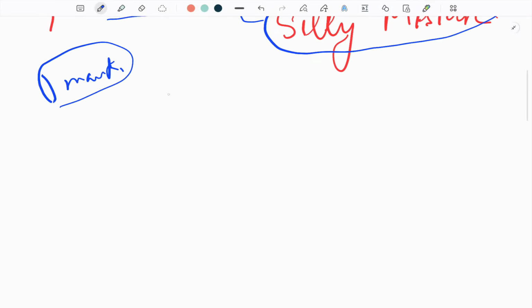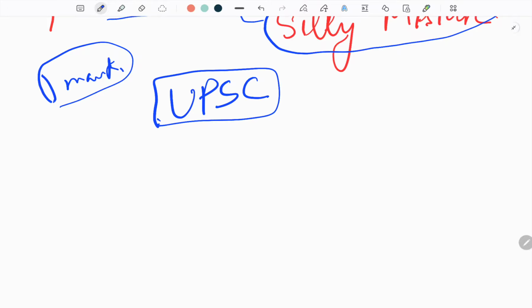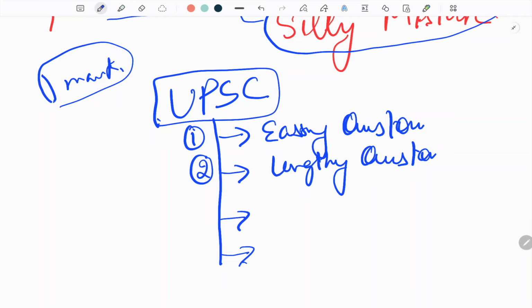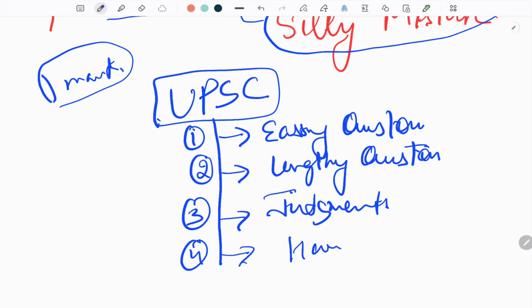So we have seen that it is an exam conducted by UPSC. UPSC has a habit of making questions on 4 different aspects. First, they will ask you easy questions; in a second format they will ask lengthy questions; in a third way they will ask you about judgments; and in a fourth way they will ask the hardest questions.